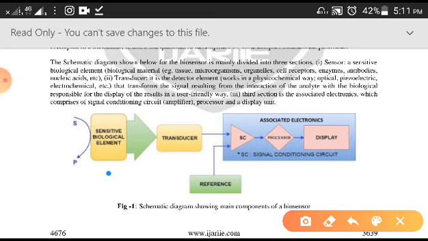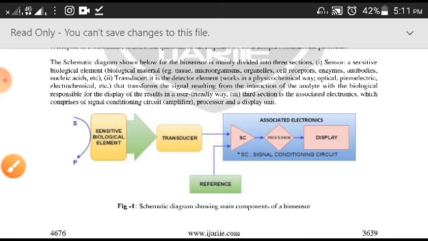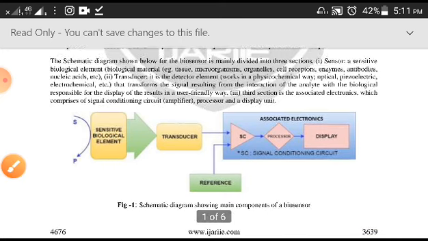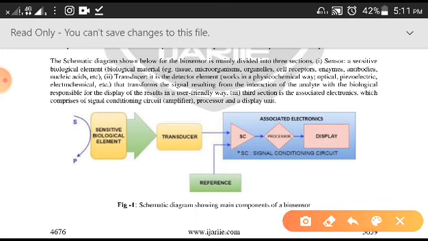This is the first unit you have, this is your sensitive biological element, and this part is showing what is called the analyte, which is added with the analyte. Now this combination of sensitive biological element and the analyte is finally going to be received by the transducer here.